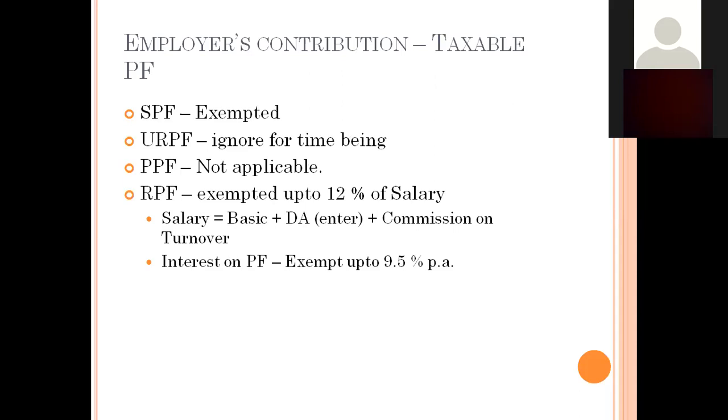The first one is the statutory provident fund. You need not worry about this fund. It is government recognized and applicable to state government and central government employees. It started in 1925, and it is fully exempted. Whatever amount is contributed by the employee and whatever amount is contributed by the employer, both amounts are exempted. Okay, and the next category, the unrecognized provident fund, I already told you we can ignore for the time being.